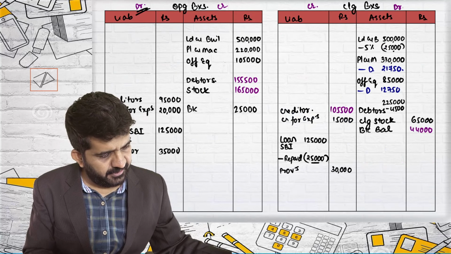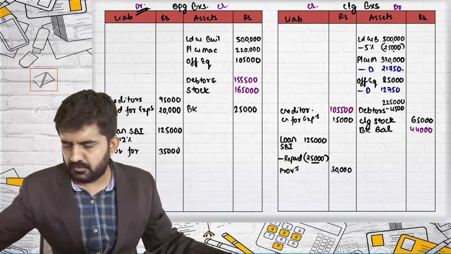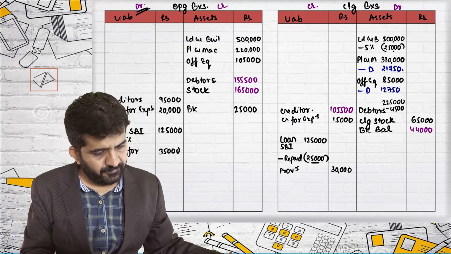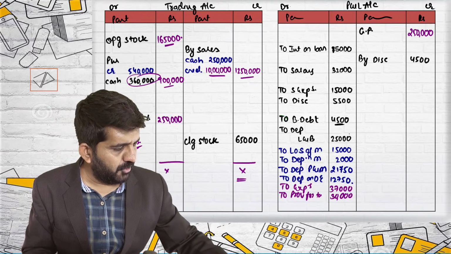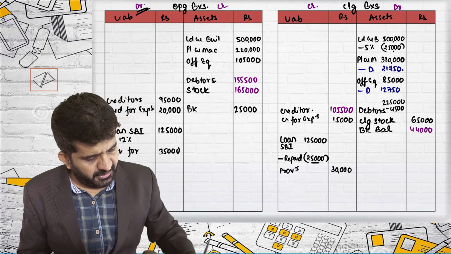Trading account is tallied. I can tally my profit and loss account. First I'll tally opening balance sheet.